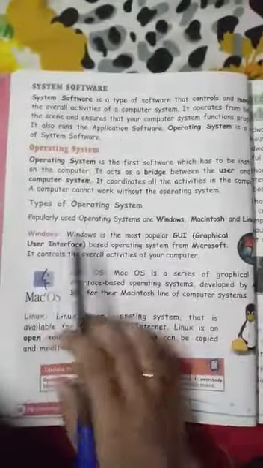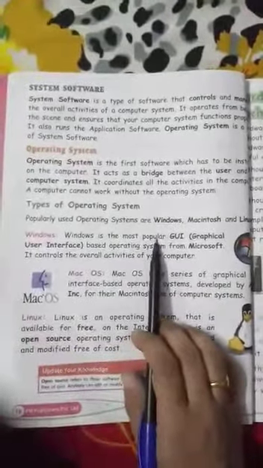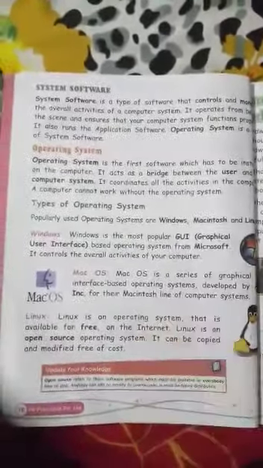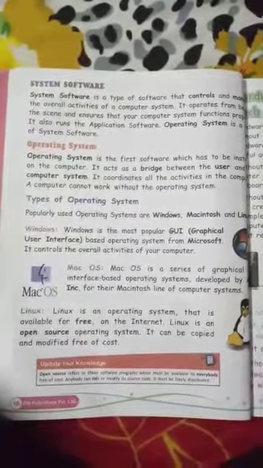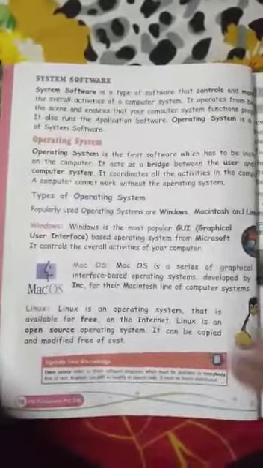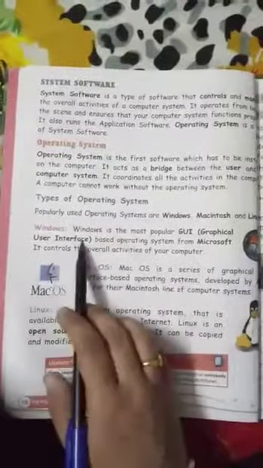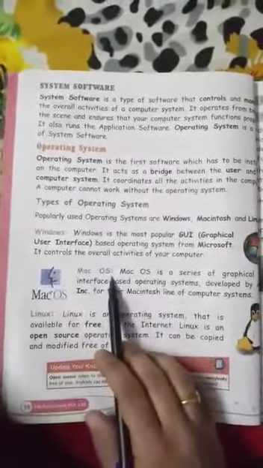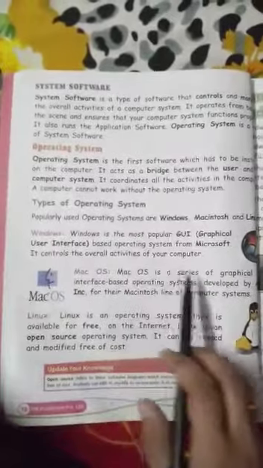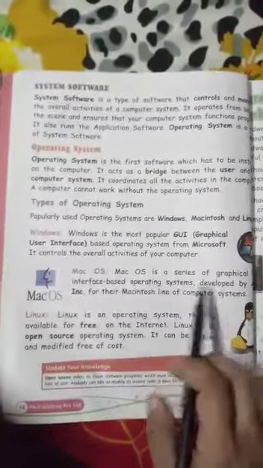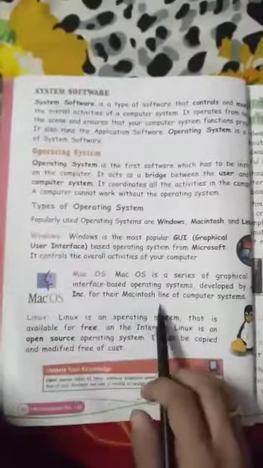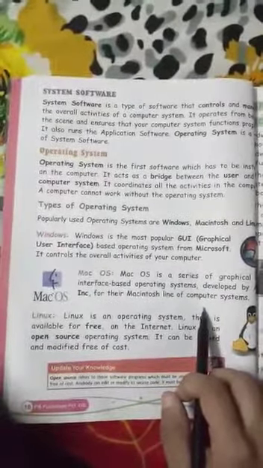So what is Windows? It is the most popular GUI, that is graphical user interface based operating system, and it is developed by which company? Microsoft. So here the full form of GUI is given, please remember it: graphical user interface. Next one is Mac operating system. It is a series of graphical interface based operating systems developed by Apple Inc. for the Macintosh line of computer systems.